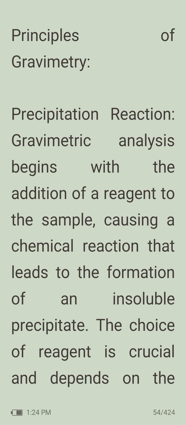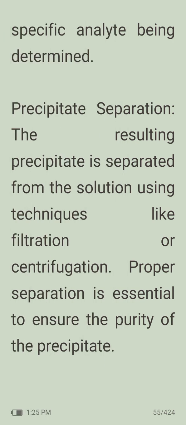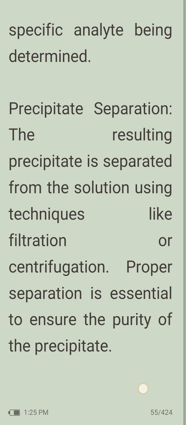Gravimetric analysis begins with the addition of a reagent to a sample, causing a chemical reaction that leads to the formation of an insoluble precipitate. The choice of reactant is crucial and depends on the specific analyte being determined. Then precipitate separation. The resulting precipitate is separated from the solution using techniques like filtration or centrifugation. So proper separation is essential to ensure the purity of the precipitate.